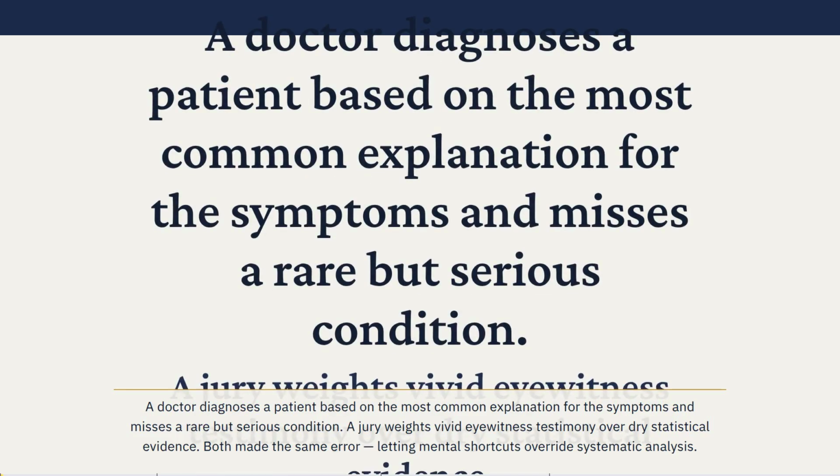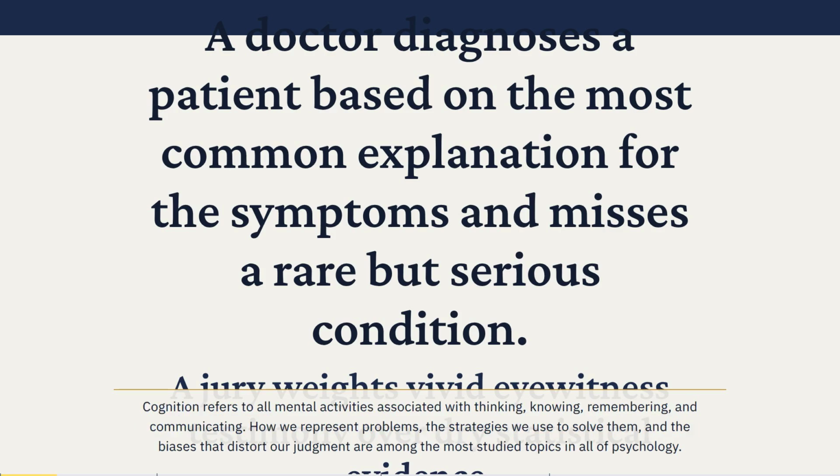A doctor diagnoses a patient based on the most common explanation for the symptoms and misses a rare but serious condition. A jury weights vivid eyewitness testimony over dry statistical evidence. Both made the same error, letting mental shortcuts override systematic analysis. Cognition refers to all mental activities associated with thinking, knowing, remembering, and communicating.